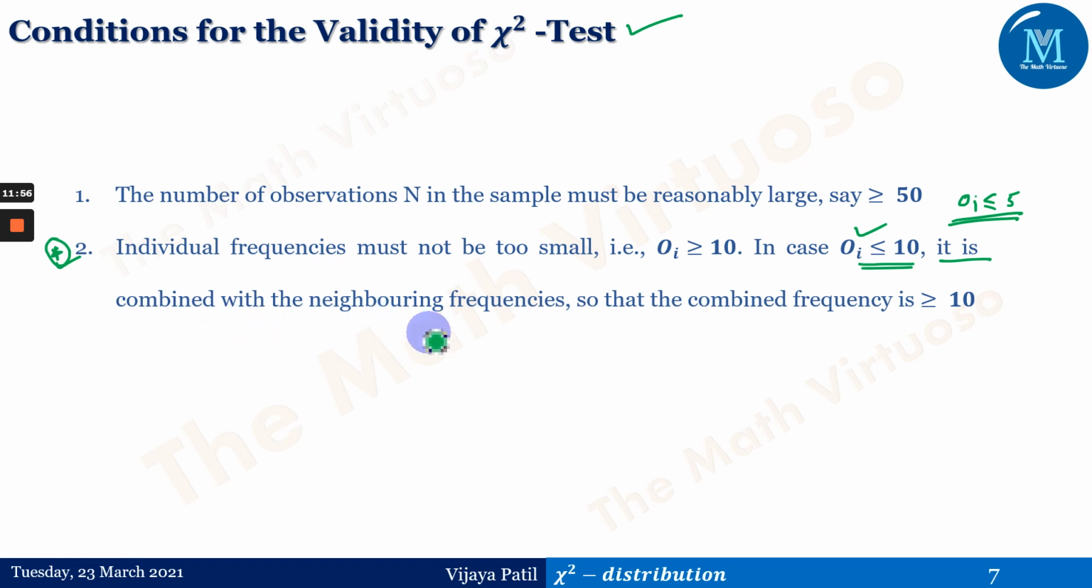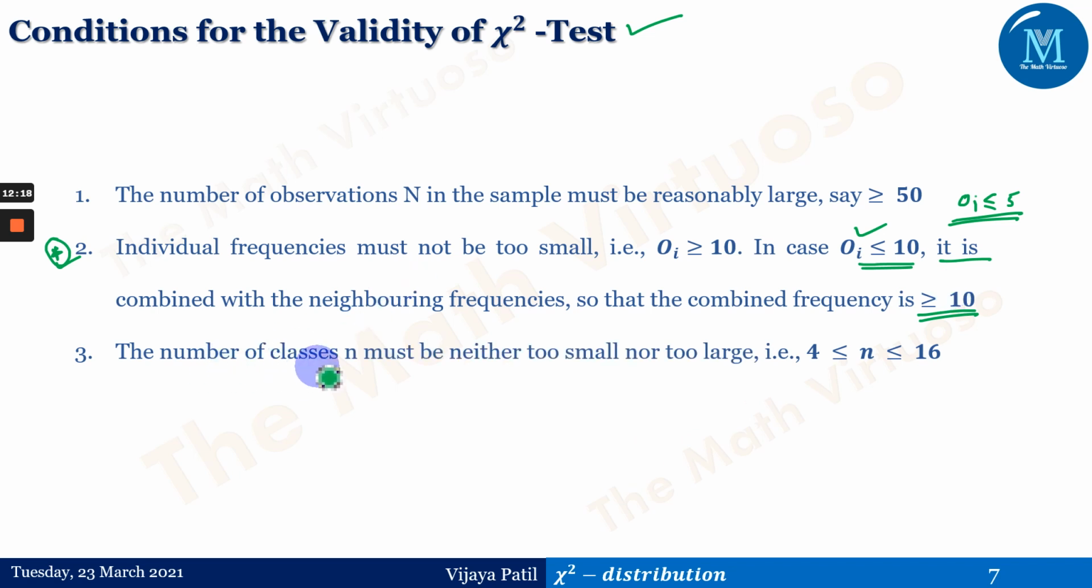It is combined with the neighboring frequencies, so that the combined frequency is always greater than or equal to 10. So we always should have this Oi greater than or equal to 10. If not, we will try to combine them with the consecutive or the previous frequencies, so that the addition of them would give us greater than or equal to 10.